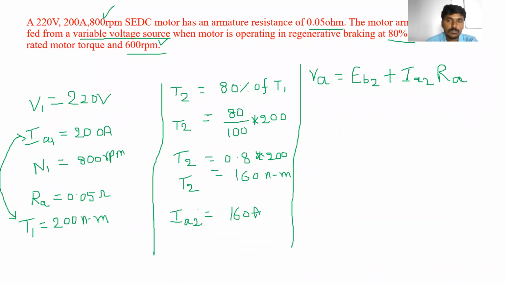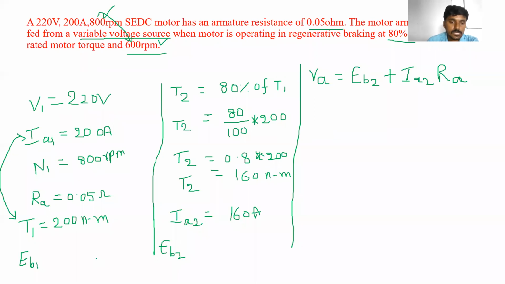So how can we find out the value of EB2? EB2 means when the motor is running at 600 RPM. The back EMF also changes when the motor speed changes from 800 to 600. When the motor is running at 800 RPM, the back EMF is, for example, EB1. When the motor is operating at 600 RPM, whatever back EMF is present, that is EB2. Is it clear?